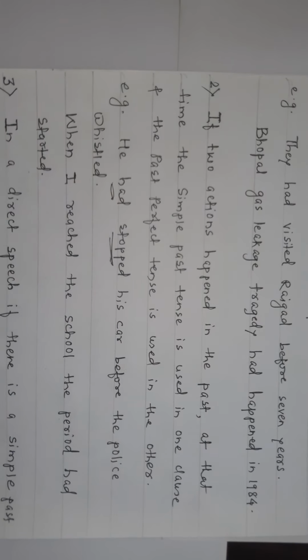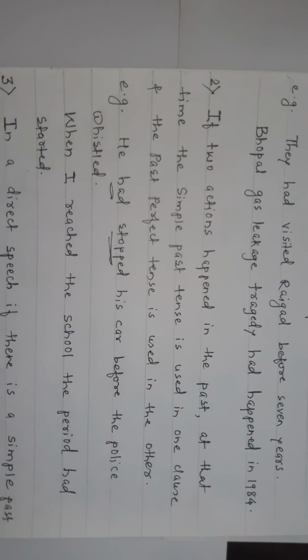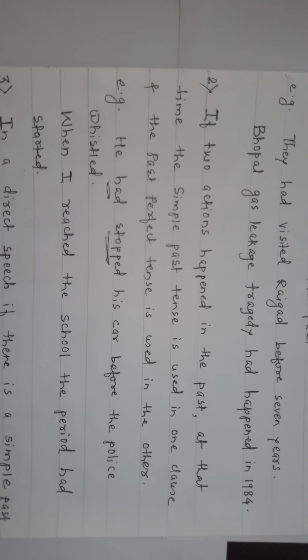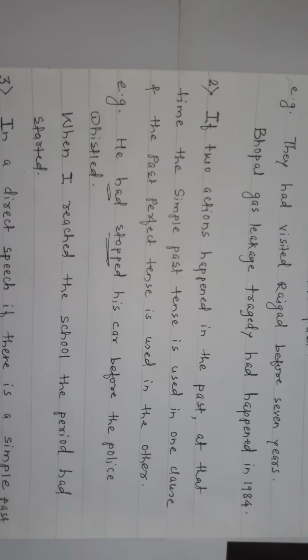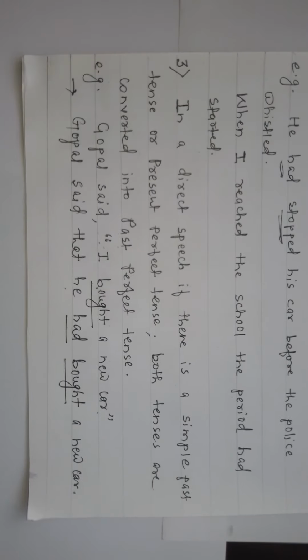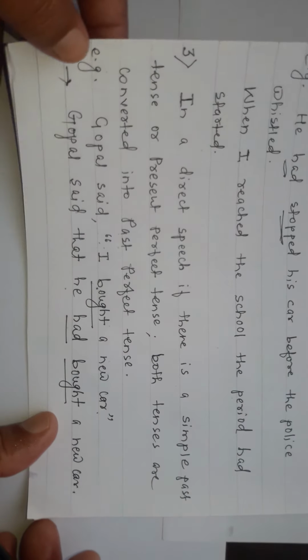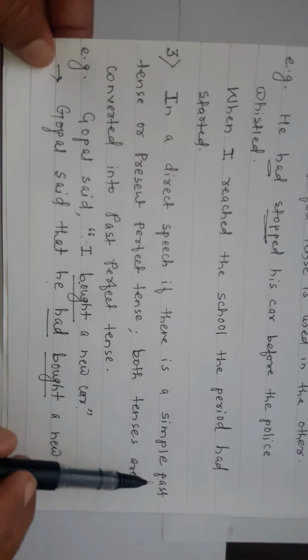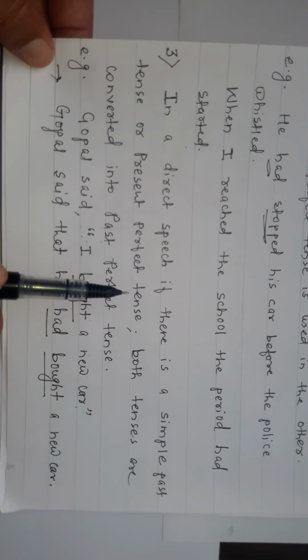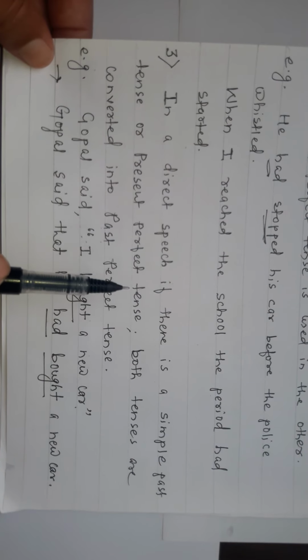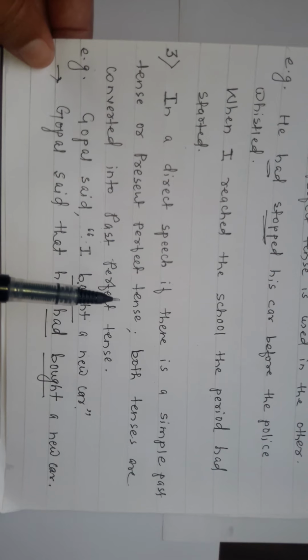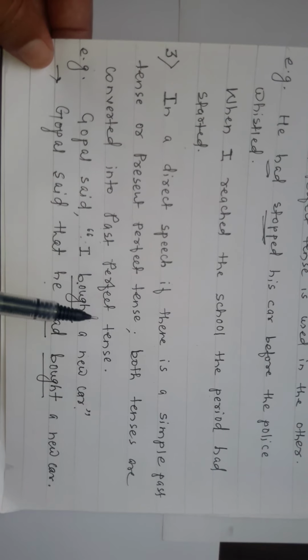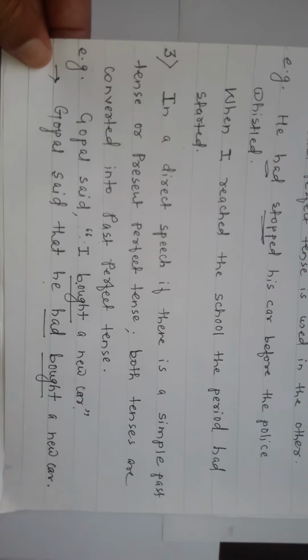Second use, if two actions happened in the past, at that time the simple past tense and past perfect tense are used in different clauses. And thirdly, when we convert a sentence given in direct speech into indirect, and if there is simple past tense or present perfect tense in direct speech, at that time we have to change it into past perfect tense.